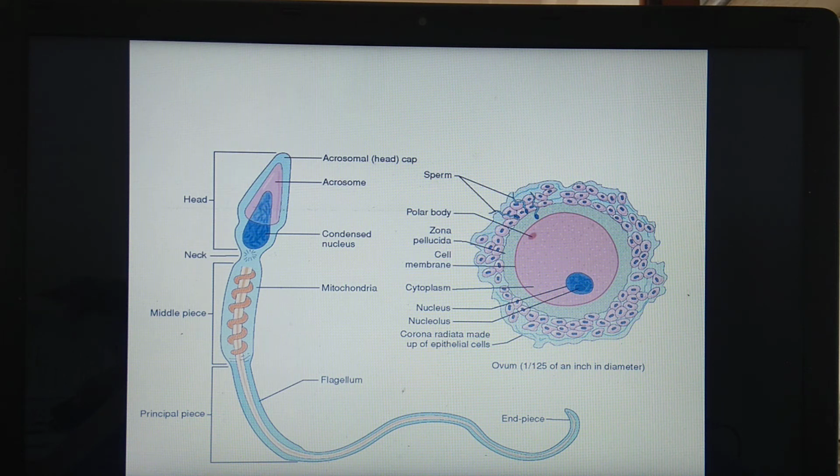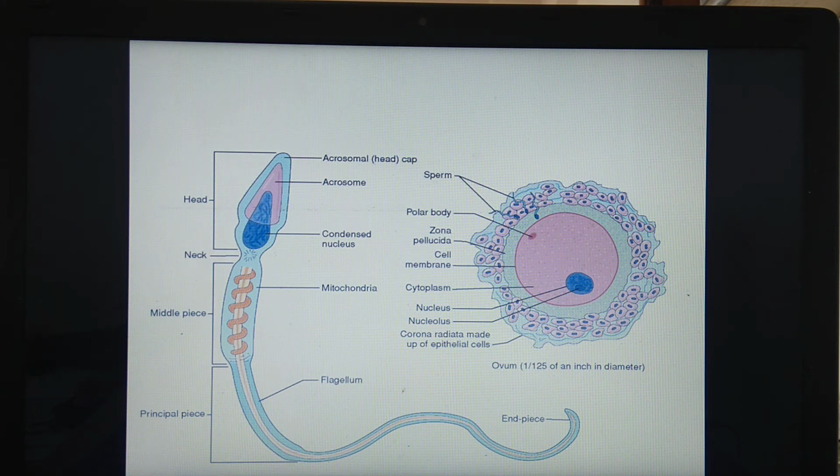So this is one of the changes when the sperm enters the egg. Here we have seen that a distinct perivitelline space is present. We have studied before also. And the function of the formation of the fertilization membrane and perivitelline space is to prevent the entry of other sperm into the egg. That means we can say that polyspermy is avoided.